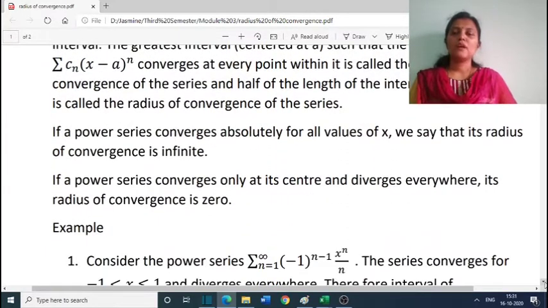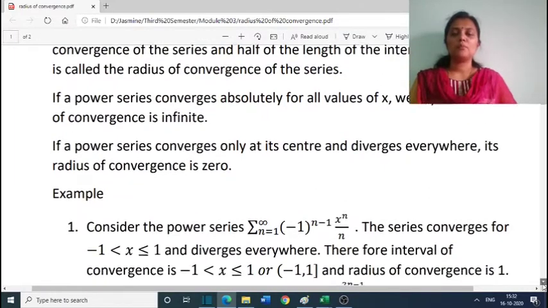If a power series converges absolutely for all values of x, we say that its radius of convergence is infinite, and if the power series converges only at the center and diverges everywhere else, its radius of convergence is 0.